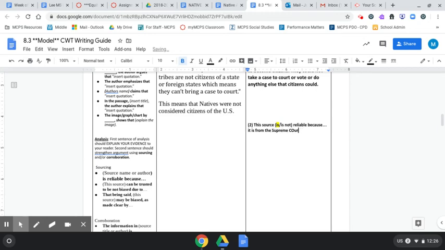Make sure you're capitalizing things like Supreme Court, state names, group names, people names. Okay, which means it is the official group who makes the official decisions on laws for the U.S. The court decided natives did not have equal rights.